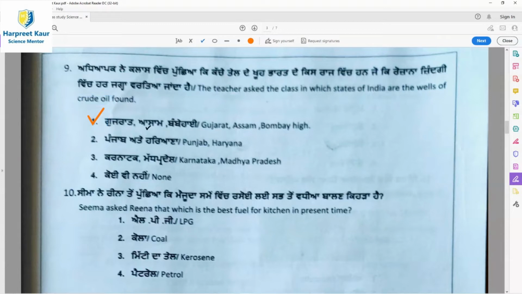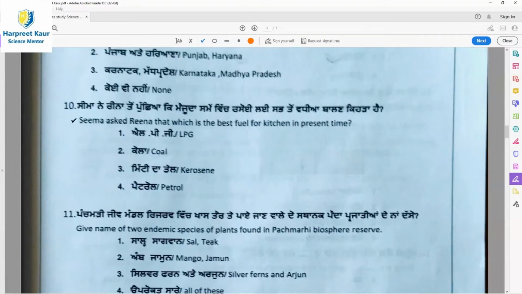Question 10, Seema asked Reena which is the best fuel for the kitchen in present time. We all are using one fuel that is packed as a gas in the red cylinders. It's present in your kitchen, and that is option 1, LPG, liquefied petroleum gas.